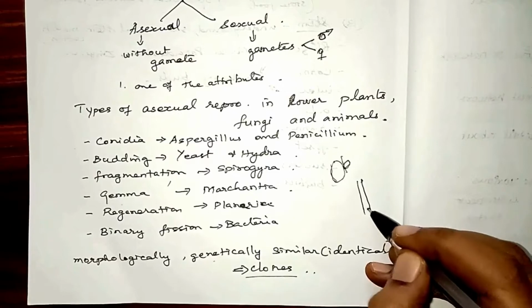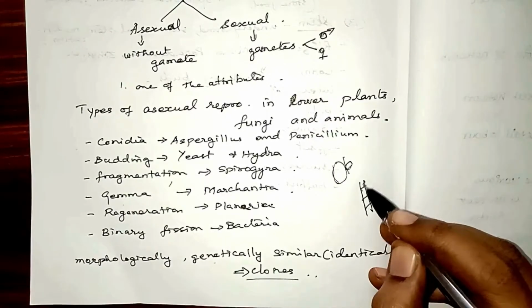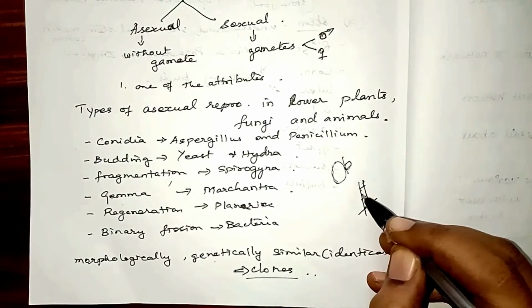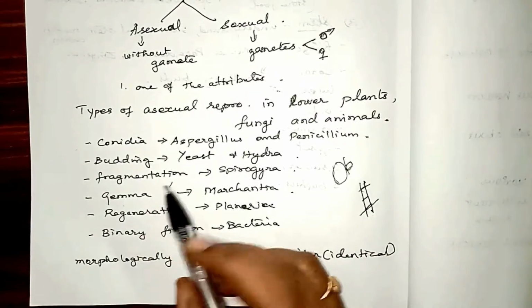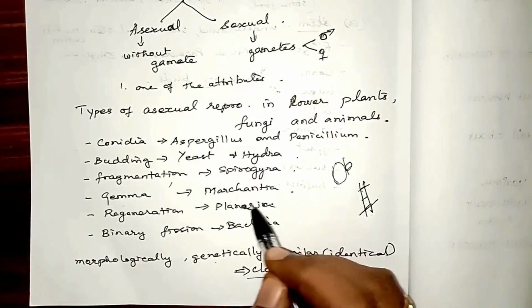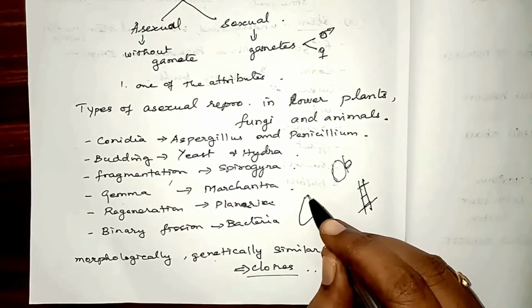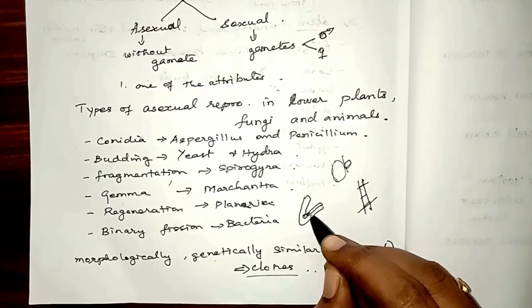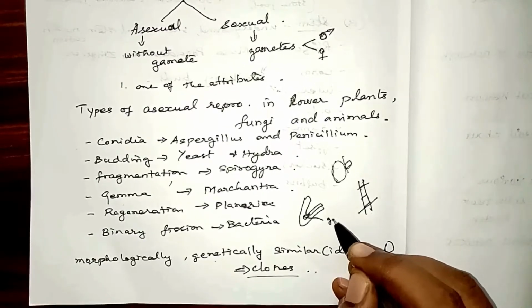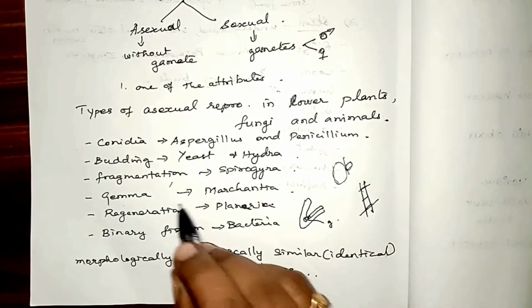Spirogyra is a filamentous alga. When they are growing, the filamentous cells will get cut at certain points and each bit will become a separate individual. In the same way, gemmae in Marchantia, which is a bryophyte. In the thallus of the Marchantia plant, a small cup-like structure called the gemma cup is formed, which contains gemmae through which the individual will propagate.